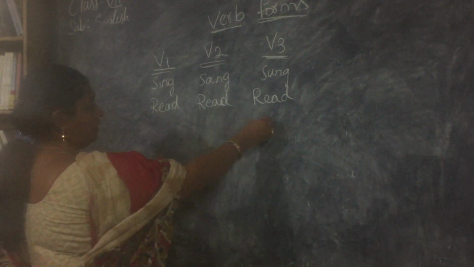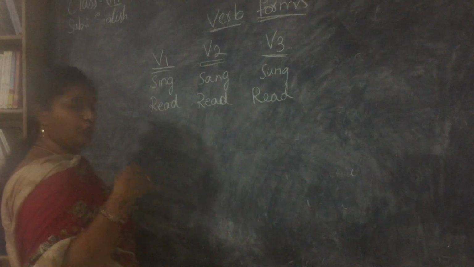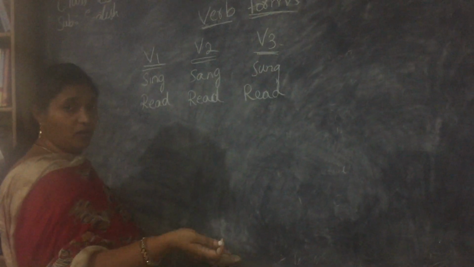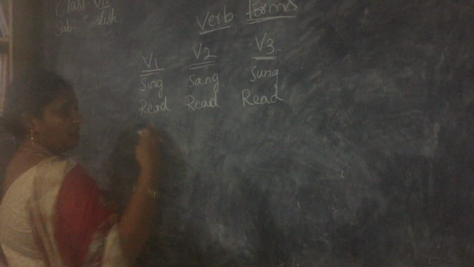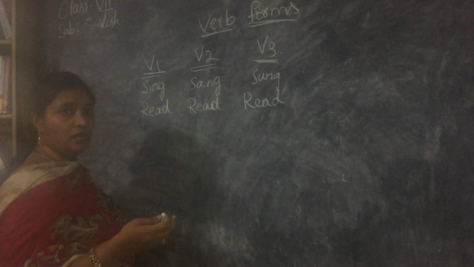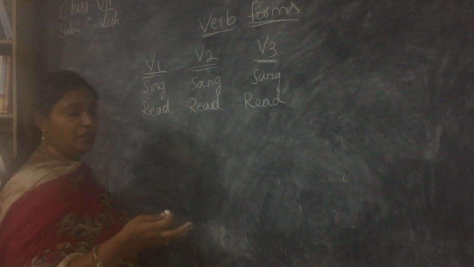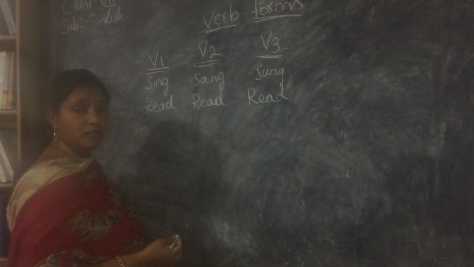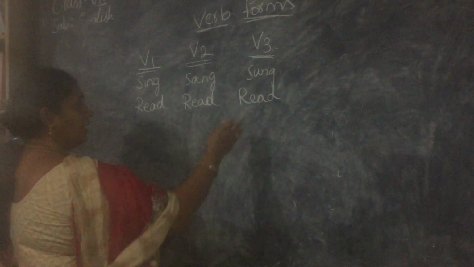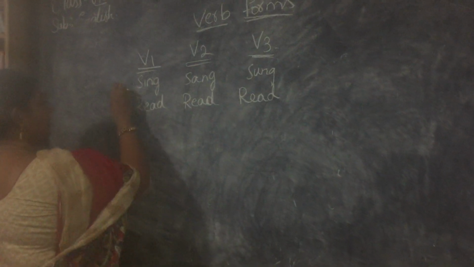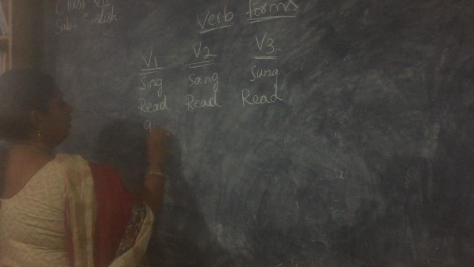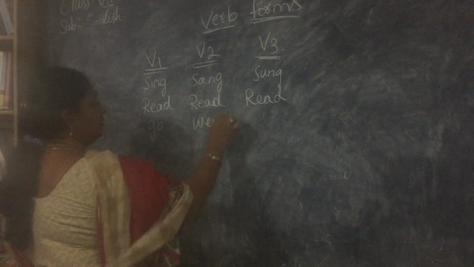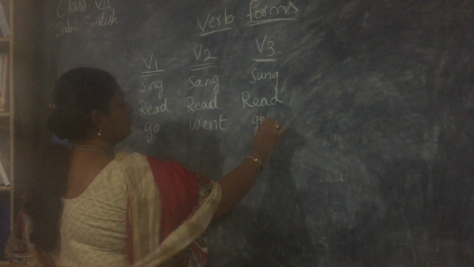Read means you're asking somebody to read now or later. When the teacher says go read and come, it means you have to go read and come. And here, I already read, means I finished reading. And this is also the V3 form. So next one, go, went, gone.